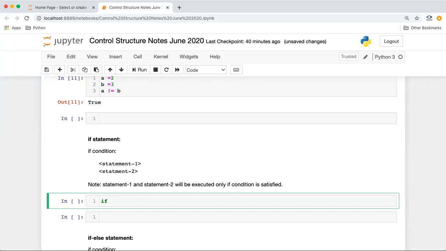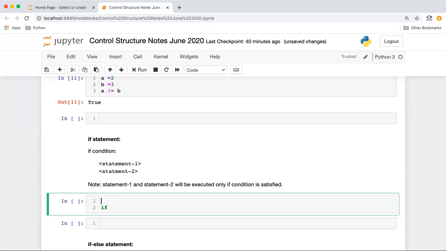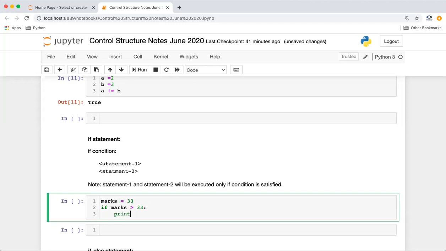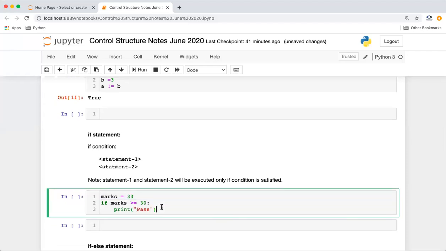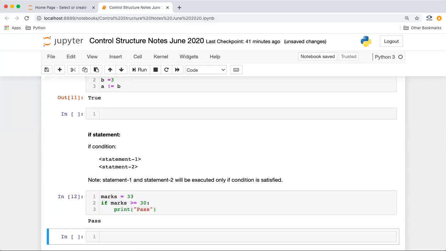Let us suppose we are checking marks for a student. If marks is greater than 33, we'll say pass. Okay, let's keep it 30, let's do some relaxation. So we'll say pass. If the marks is greater than 30, the student is pass. We don't know what will happen if the marks is not greater than 30. We can take this as an input from the user also, but for now let's keep it declared. So in this case, the output will come as pass.